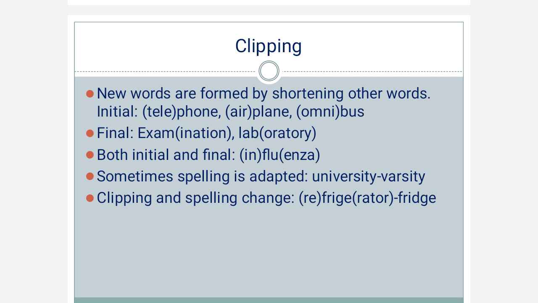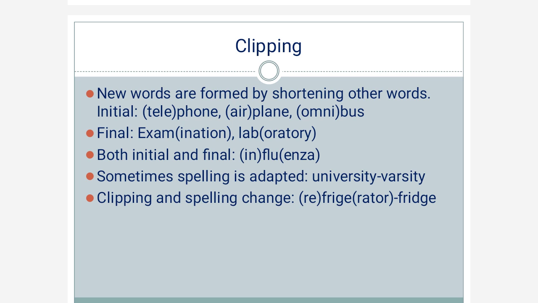For example, initial clipping in the word telephone, the part tele is clipped and we pronounce it only as phone instead of telephone. So tele is clipped and the word phone is formed. Another example is airplane. We don't pronounce air and we just pronounce it only as plane. Similarly, omnibus, we just say bus instead of omnibus by clipping the omni part. So these are examples of initial clipping.